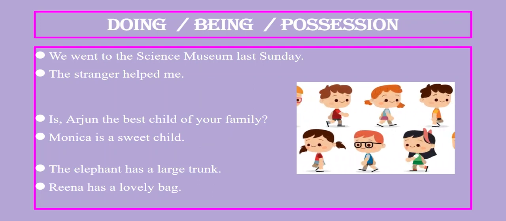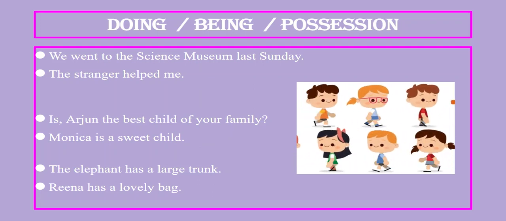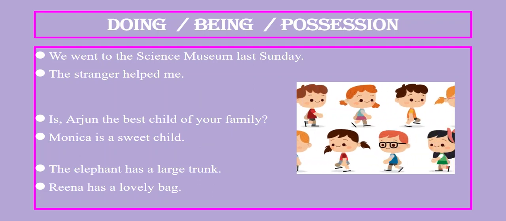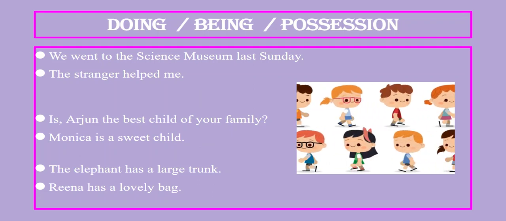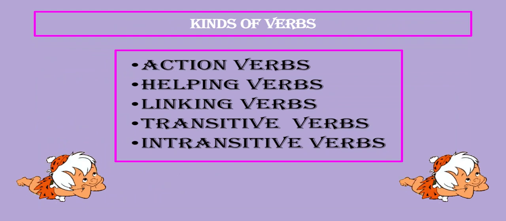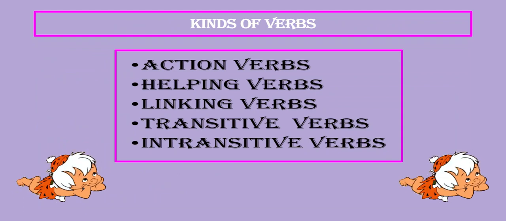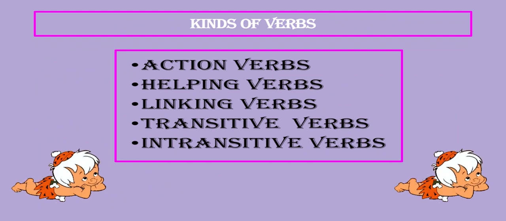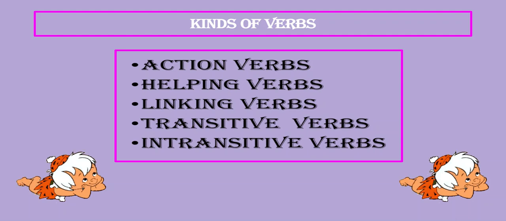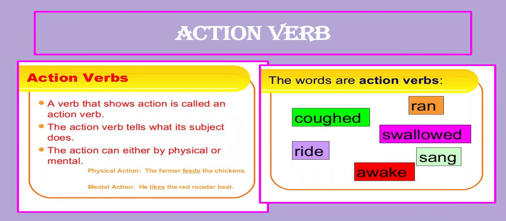Now, possession: the elephant has a long trunk. So here it's showing possession. Kinds of verbs: action, helping, linking, transitive, and intransitive verbs. So we'll take one by one all of them.